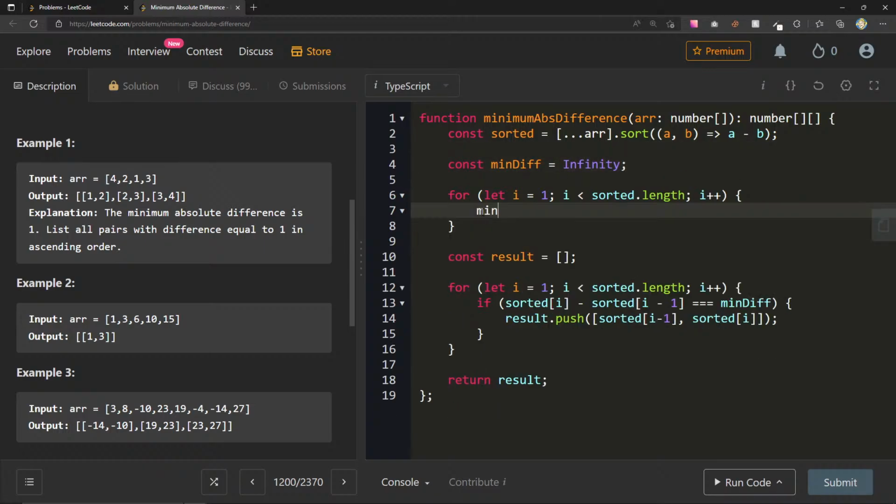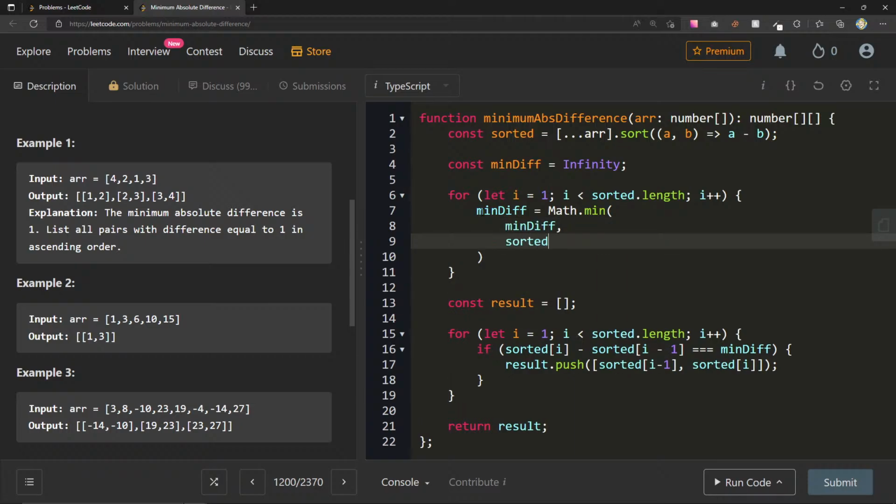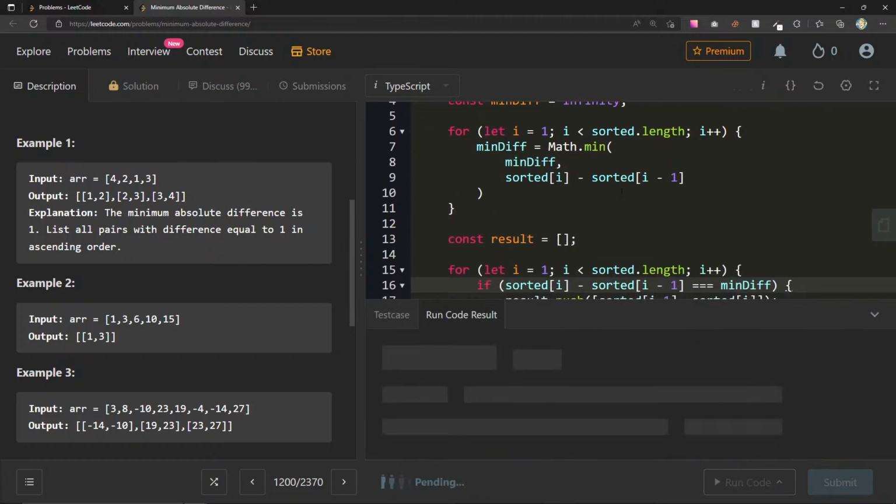So now let's just do min diff equals math.min of min diff or sorted of i minus sorted of i minus 1. Right, so let's say in that first one, it will be 10 minus 0, so that'll be 10. And then it'll be 11 minus 10, which is 1. So min diff is that. Equals min diff, result.push. Let's try this out. We should get the same answer, but then for the example that you said, it will be different.